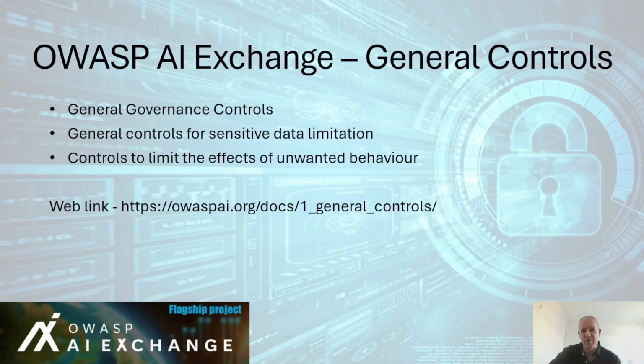In this lesson, we'll explore the General Controls chapter of the OWASP AI Exchange, which covers the baseline security and governance layers that apply before you get into specific AI attacks or model vulnerabilities. You'll learn the following: general governance controls, general controls for sensitive data limitation, controls to limit the effects of unwanted behavior. You can find the link at the page shown on the screen, which is https://owaspai.org/docs/1_general_controls. Let's move into the first section, which covers general governance controls.